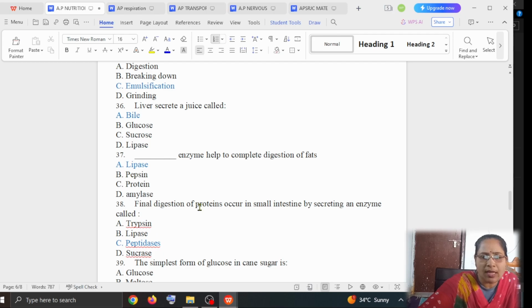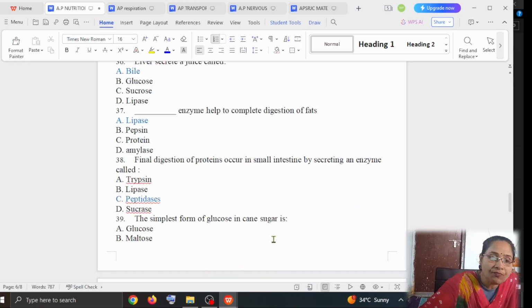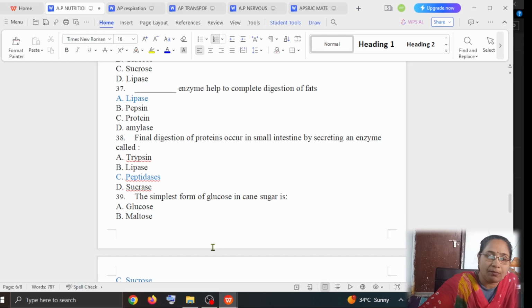For the final digestion of proteins into amino acids, we need the enzyme called peptidase. Next, the simplest form of glucose in cane sugar is, option A glucose, option B maltose, option C sucrose, option D fructose.